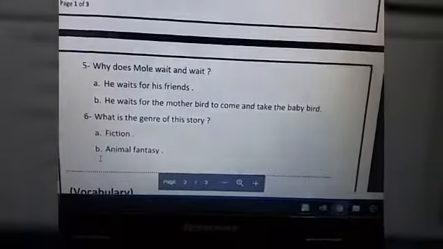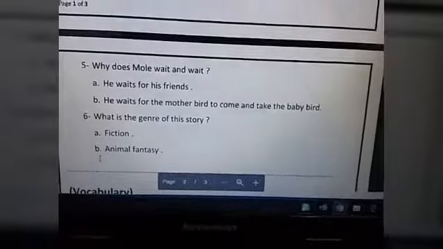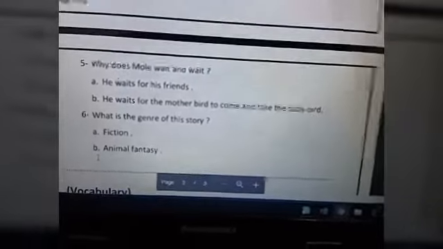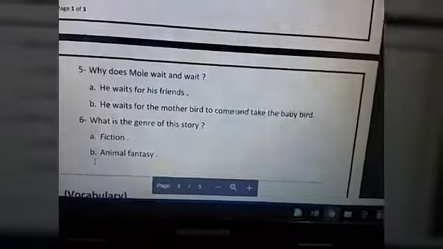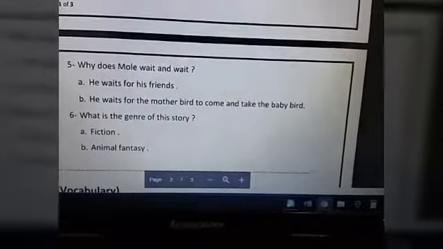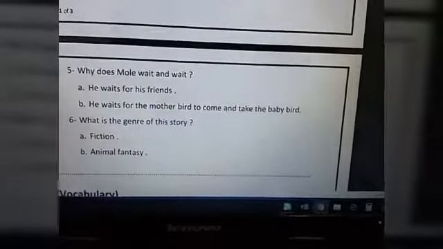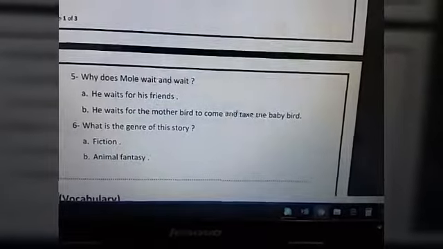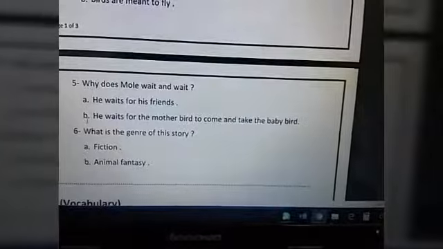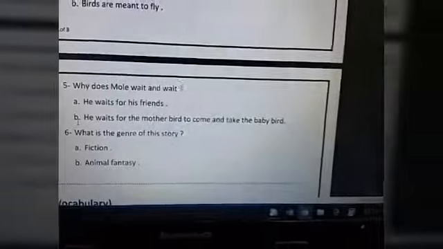After that, number 5. Why does Mole wait? Why did Mole wait and wait inside the story? At the beginning, if you can remember, when he found the baby bird, he waited and waited. Why? He waits for his friends, or he waits for the mother bird to come and take the baby bird. Which one is correct, letter A or letter B? Of course, we'll choose letter B. He waits for the mother bird to come to take care of the baby bird.